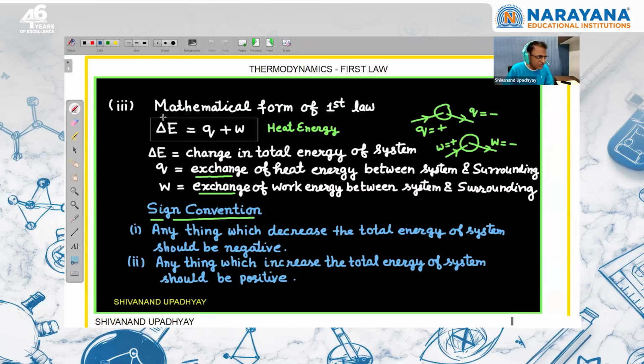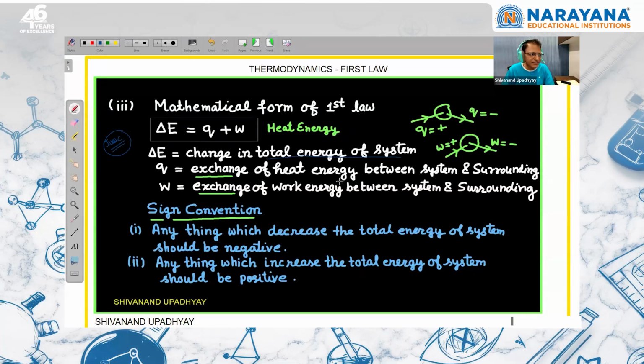In chemistry we use the IUPAC convention. We'll discuss what the difference is between physics and chemistry, and you should not be worried, because the final result from physics and chemistry will come out the same, but the conventions are different here. Here delta E is the change in total energy of the system.